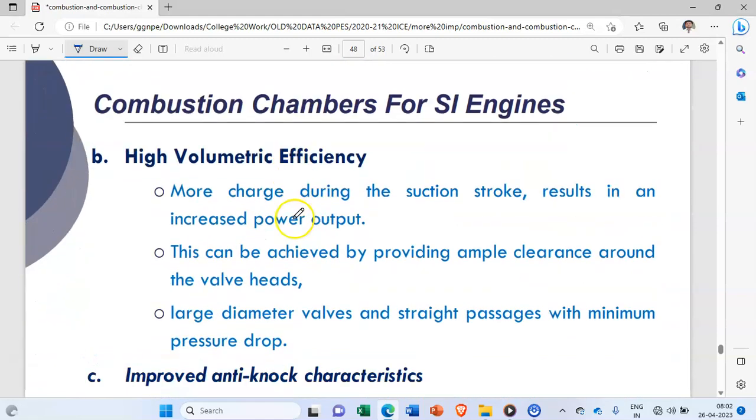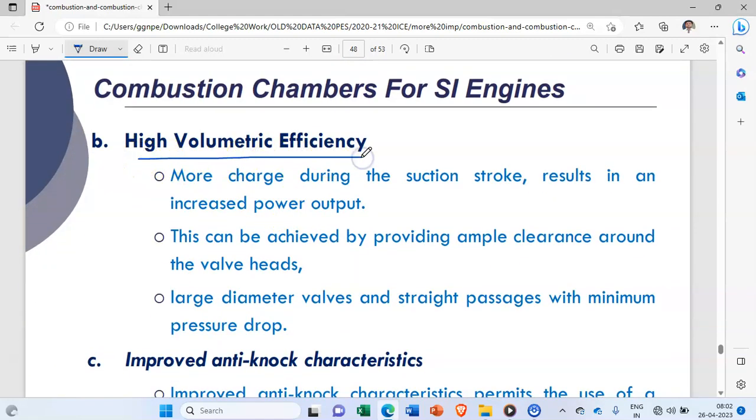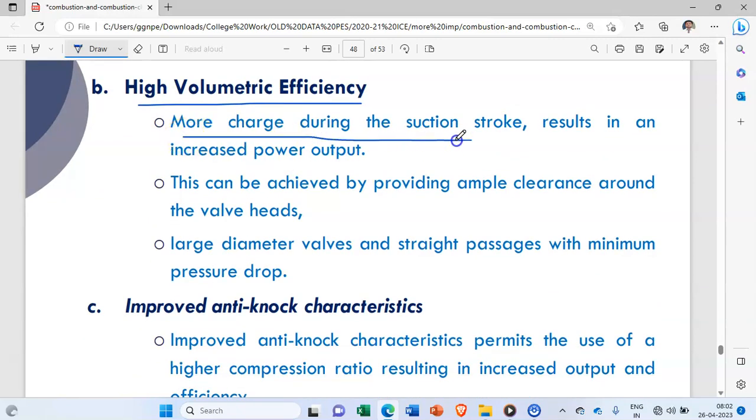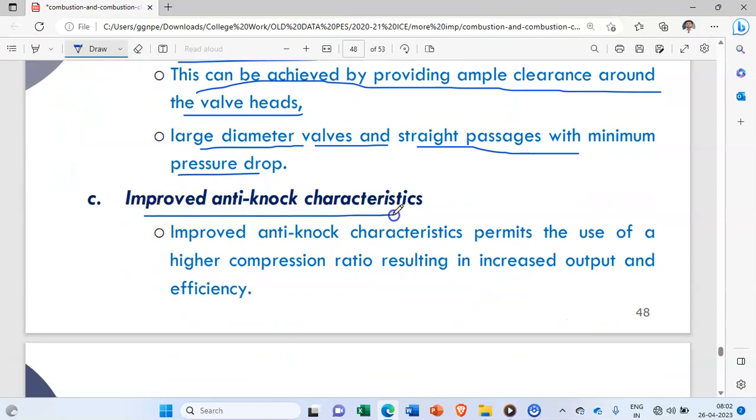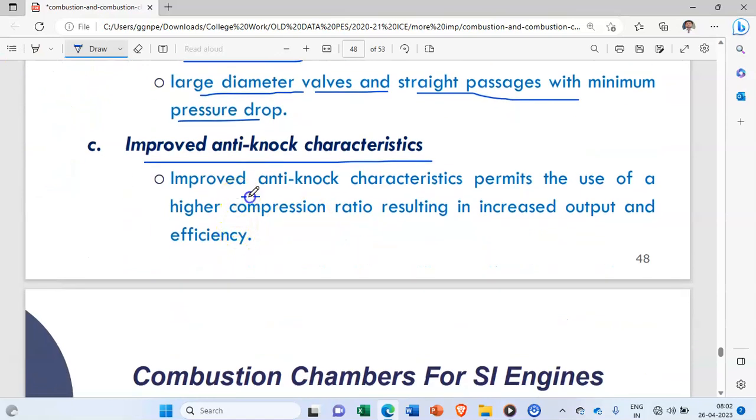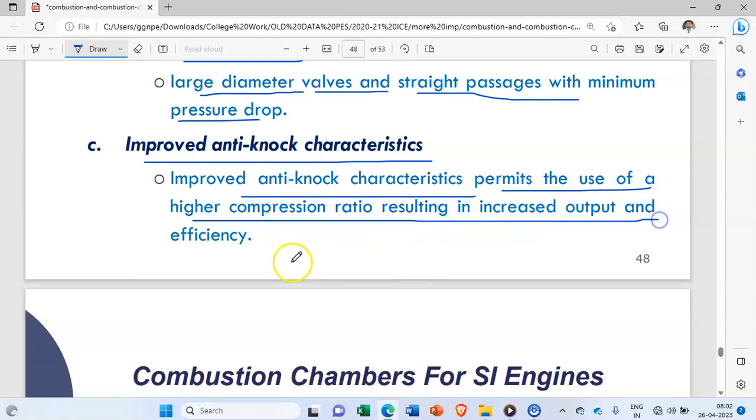Okay. Next, we require high volumetric efficiency. So how to achieve this high volumetric efficiency? More charge during the suction stroke results in an increased power output. This can be achieved by providing ample clearance around the valve heads, large diameter valves and straight passages with minimum pressure drop. Okay. Improved antiknock characteristics permit the use of a higher compression ratio, resulting in increased output and efficiency.